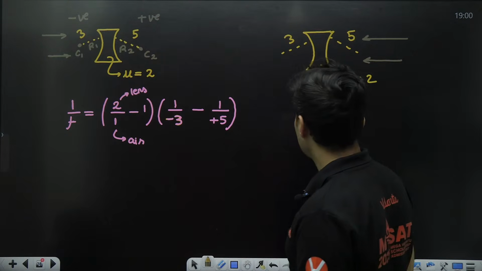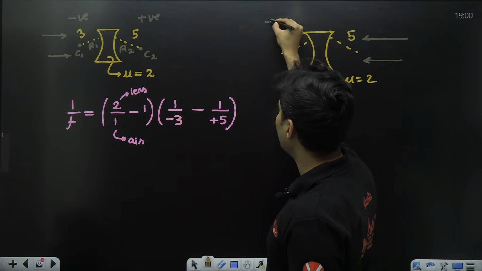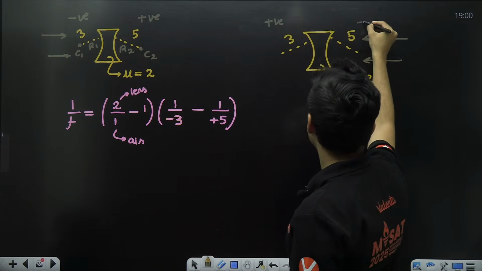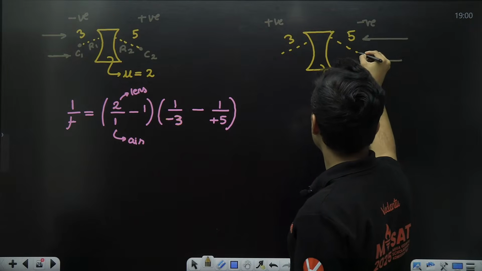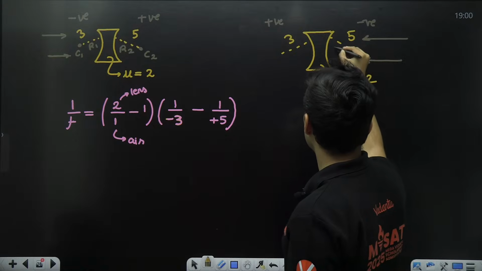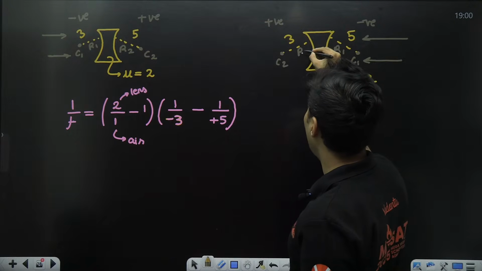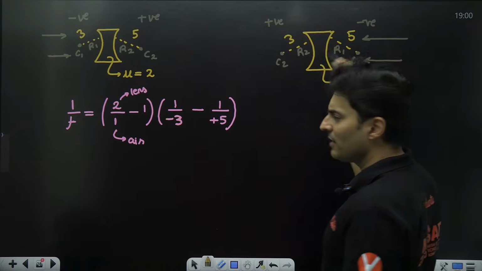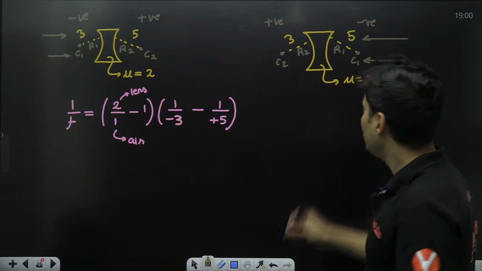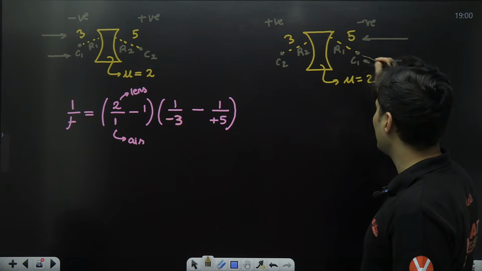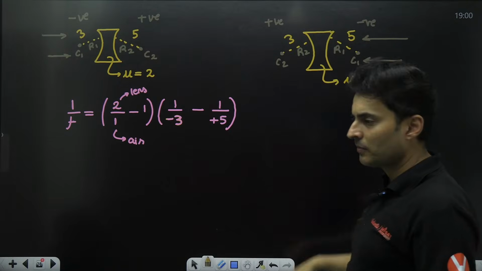I'll get a wrong answer. We'll figure out. So this side light goes, so this side is positive, this side is negative. So this is the first surface, so this is C1, this is R1. This is the second surface, so this is R2. Do you understand how first surface and second surface is decided? Wherever the light hits first, that is first surface, so C1, R1.